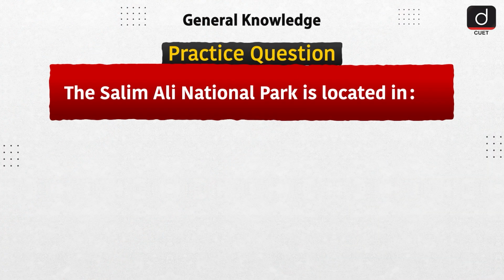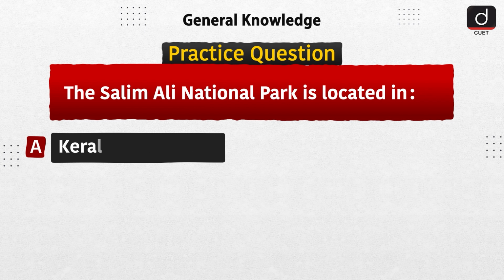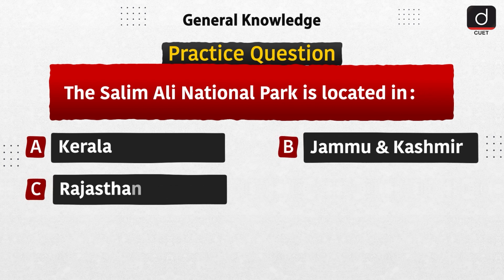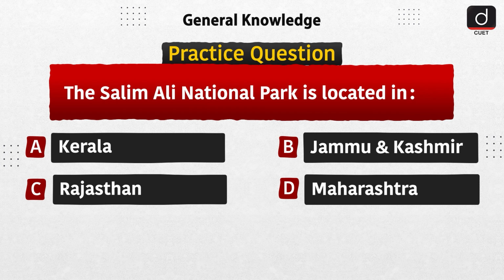Now it's time for practice question. The Salim Ali National Park is located in option A, Kerala. Option B, Jammu and Kashmir. Option C, Rajasthan. Or option D, Maharashtra.